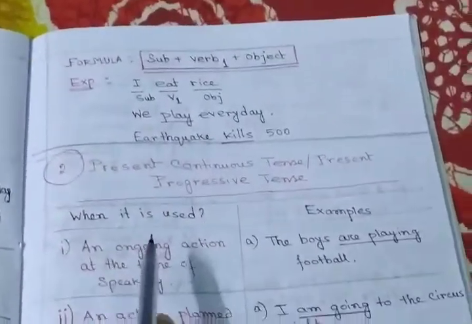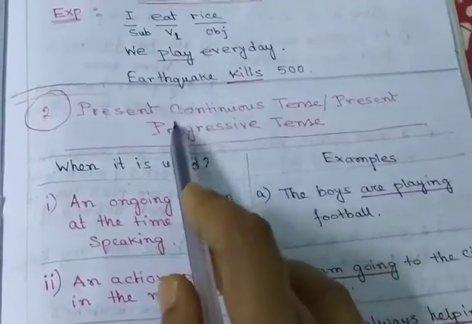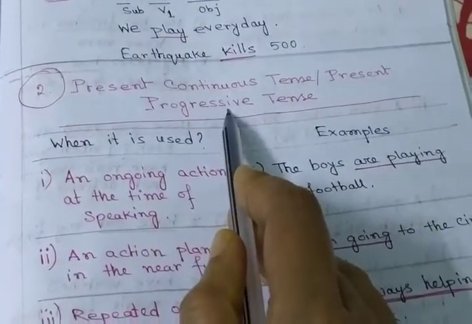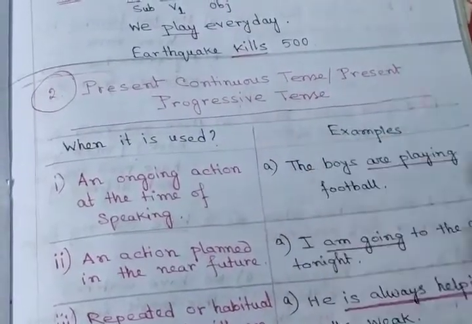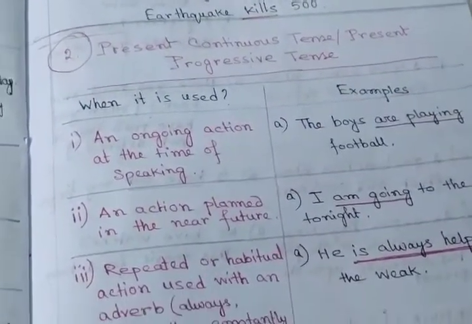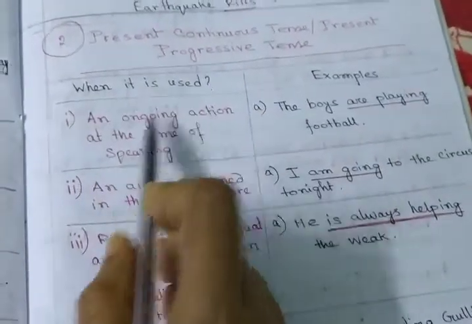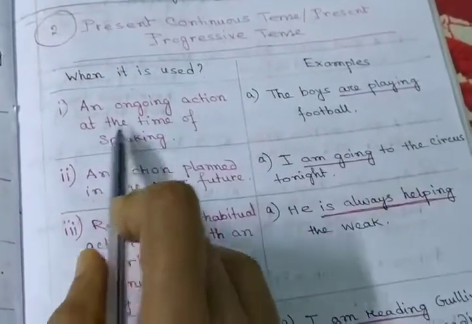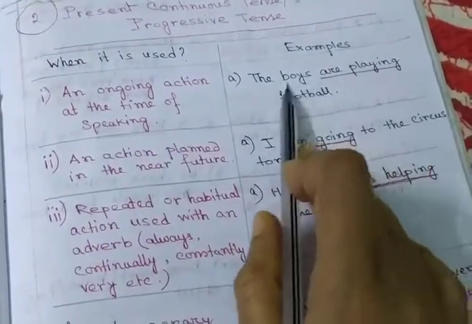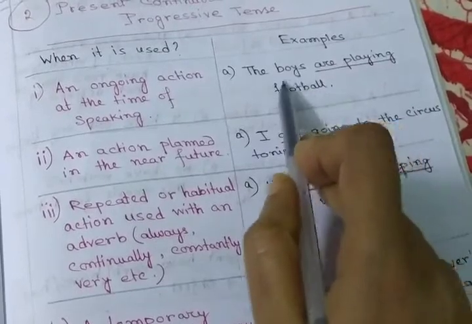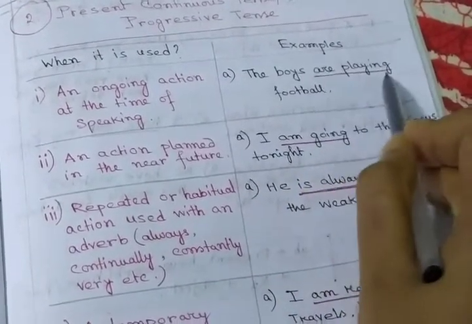Next we come to present continuous tense or present progressive tense. Continuous and progressive mean an action that is happening now, continuing, progressing, going on. So you can apply this tense when it is used for an ongoing action at the time of speaking. The boys are playing football. When are the boys playing? Now. So here you can use this tense.